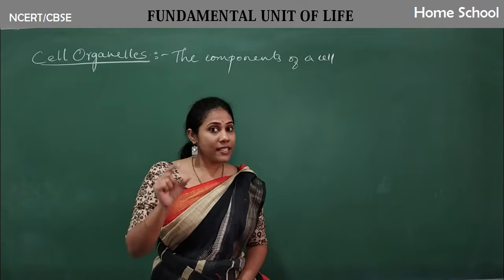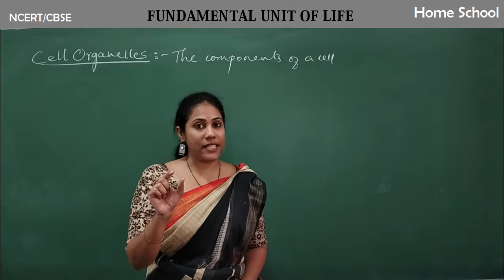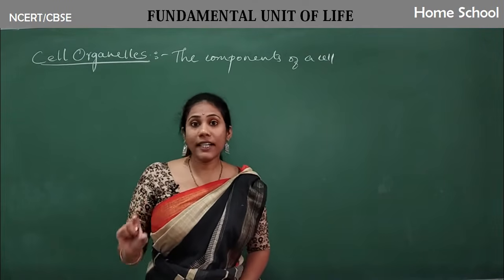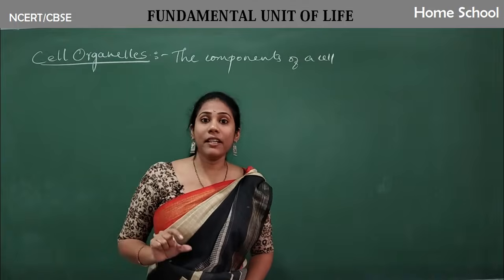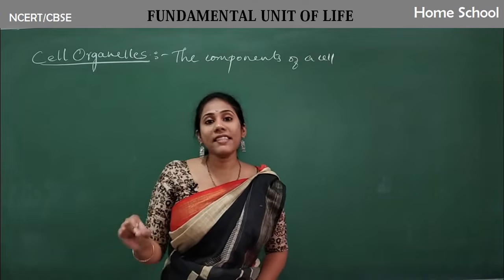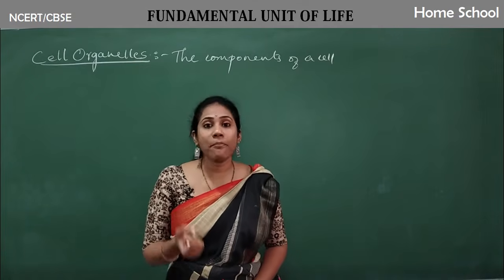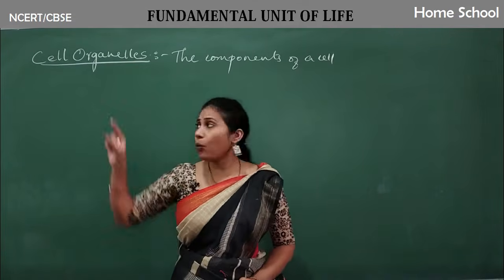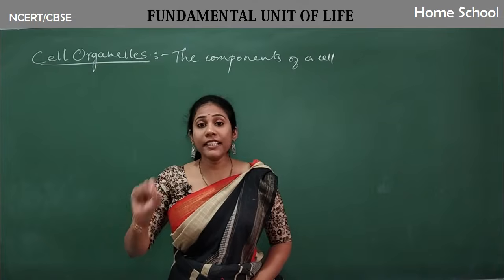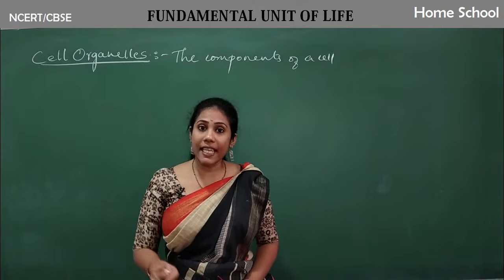First and foremost, let us discuss the three main components of a cell, that is, what the cell is made up of. And remember, all cells, whether a muscle cell, a nerve cell, a blood cell, a plant cell, an animal cell, or a cell of microorganisms, will have the same cell organelles.